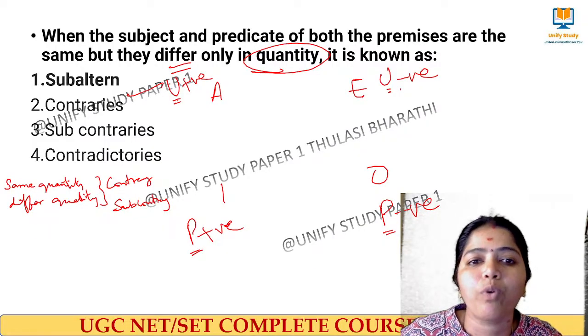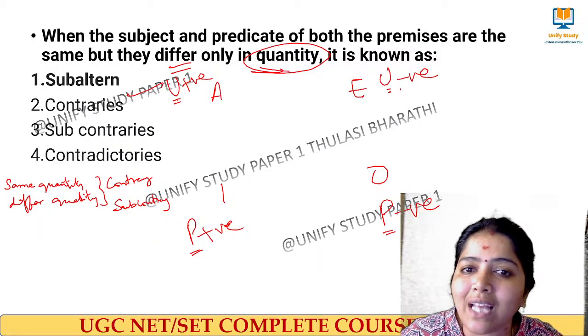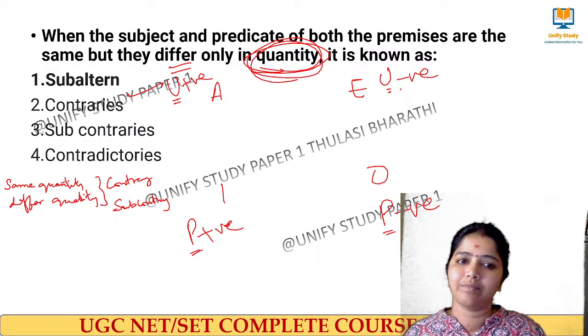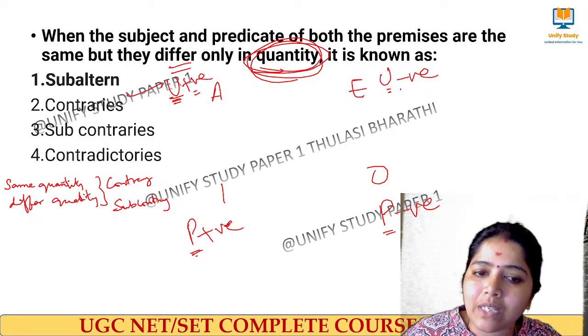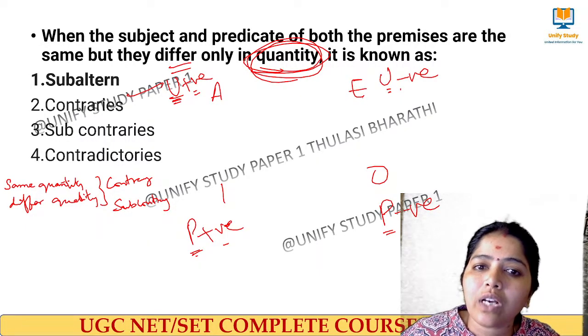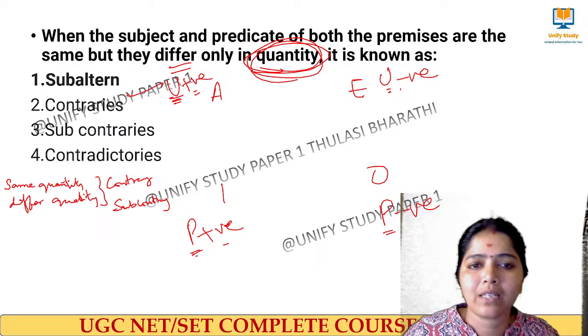Here they say both premises are the same but they differ only in the quantity. Universal, particular. This is positive, this is also positive. So the quantity differs.